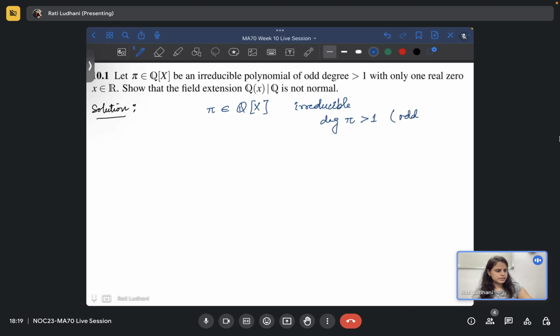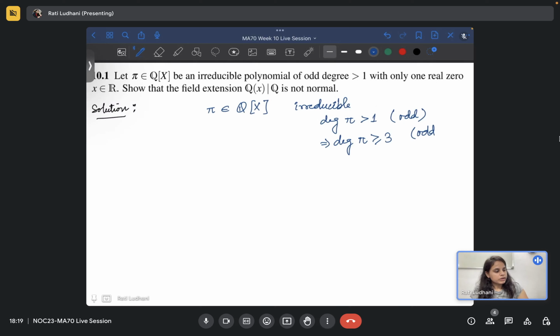So we can say that the degree of pi is greater than or equal to 3, because 2 cannot be there. The degree of pi cannot be 2 because it has to be odd. So it is at least 3, right? And of course this is odd.